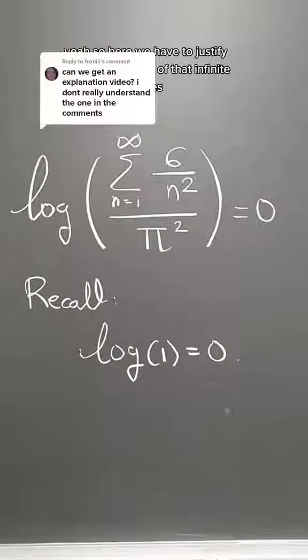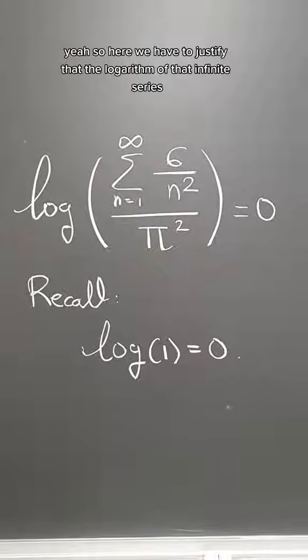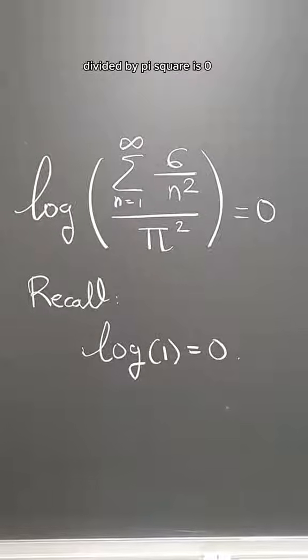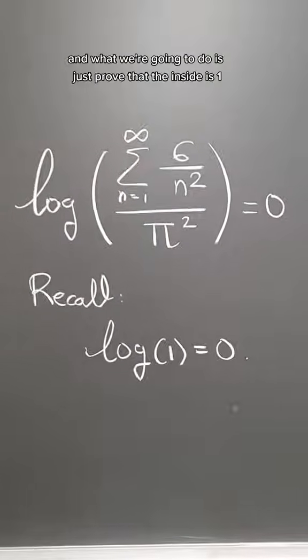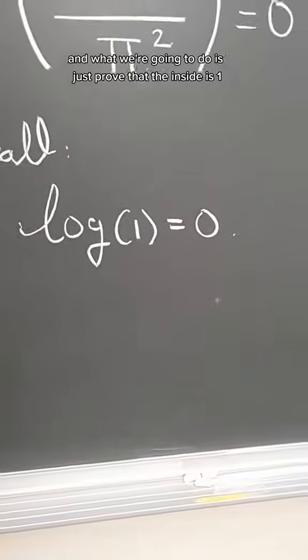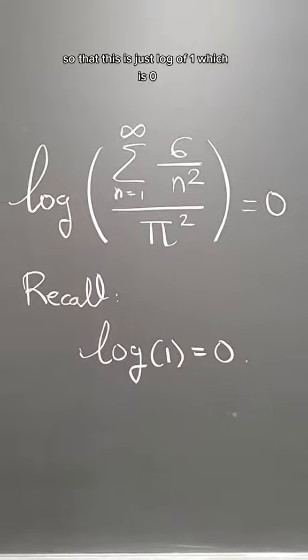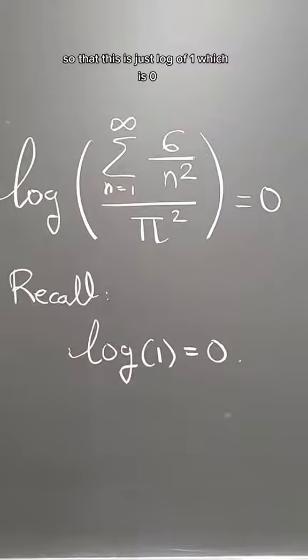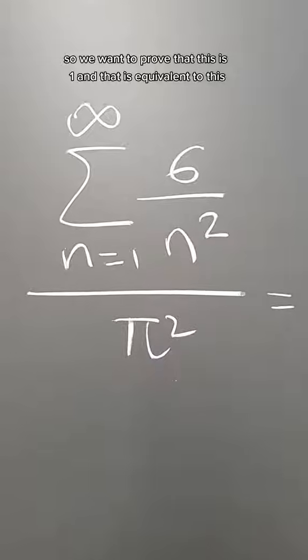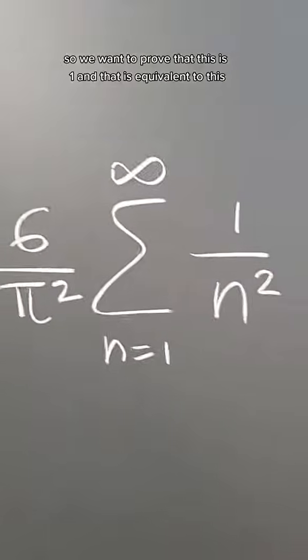So here we have to justify that the logarithm of that infinite series divided by pi squared is 0. And what we're going to do is just prove that the inside is 1, so that this is just log of 1, which is 0. So we want to prove that this is 1, and that is equivalent to this.